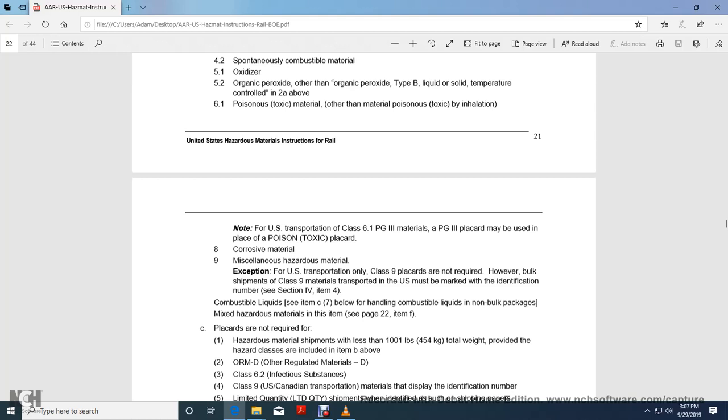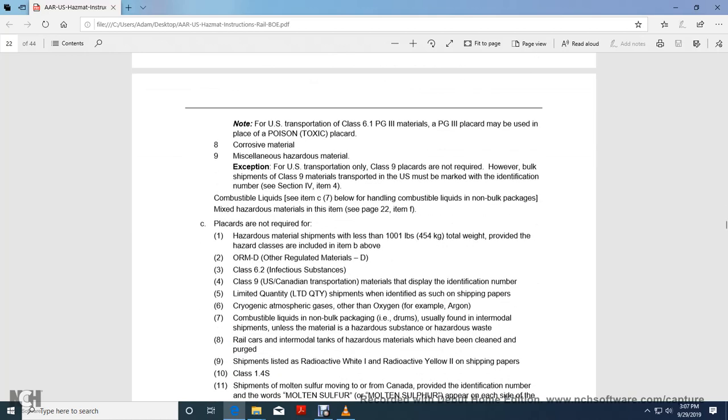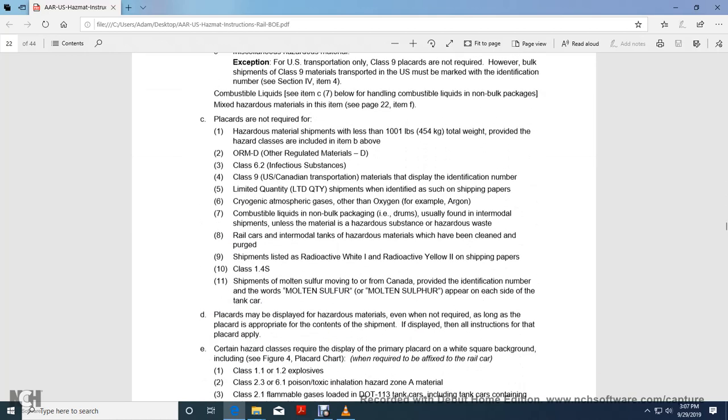For U.S. transportation only, Class 9 placards are not required. However, bulk shipments of Class 9 materials transported in the U.S. must be marked with the identification number. See Section 4, Item 4, combustible liquids, and see Items C4 and C7 below, handling combustible liquid in non-bulk packages, mixed hazardous material. And see Item C, page 22, Item 5. C. Placards not required.